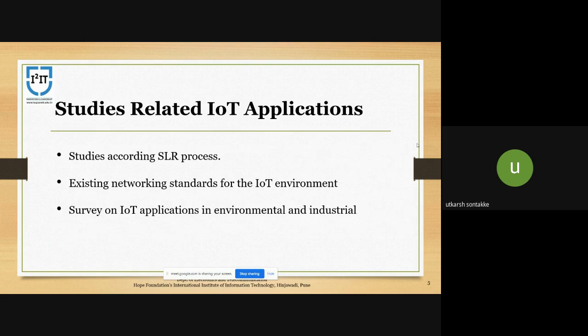Now let's see the study related to IoT applications which we have done in our research paper.